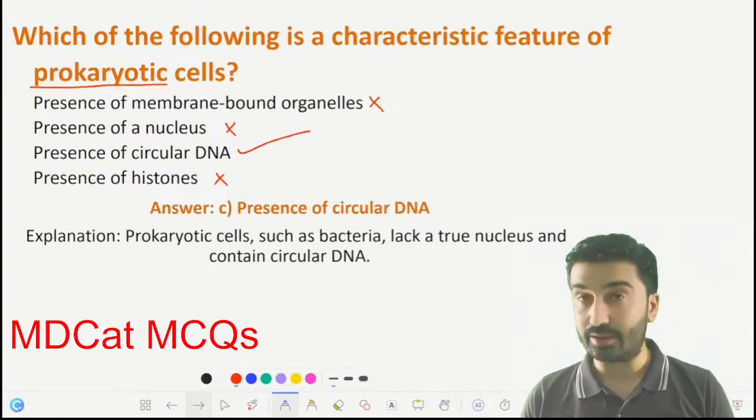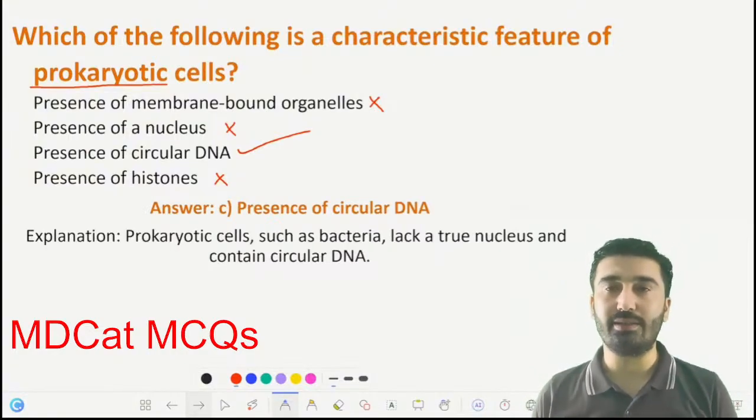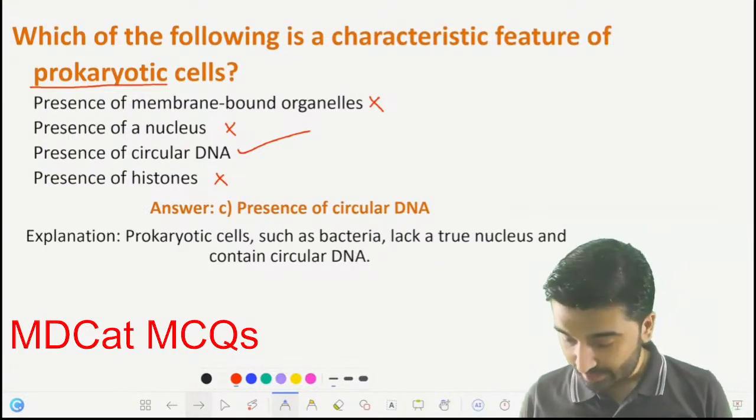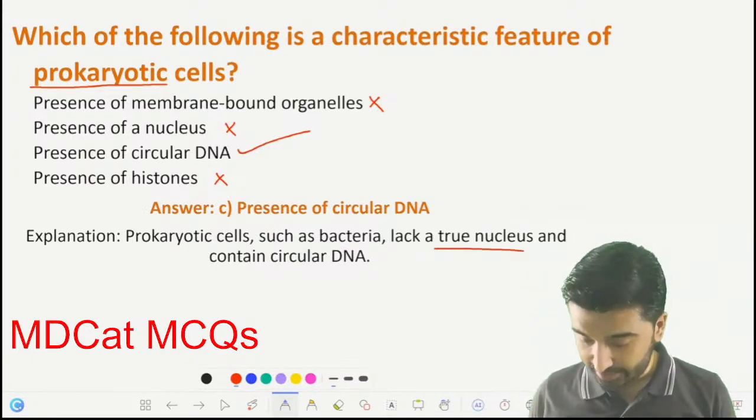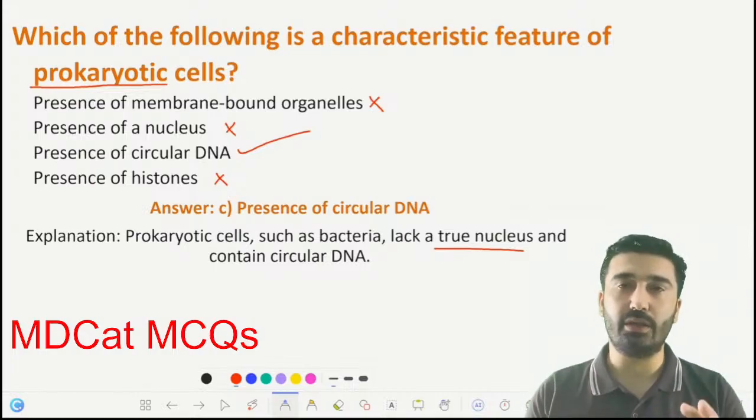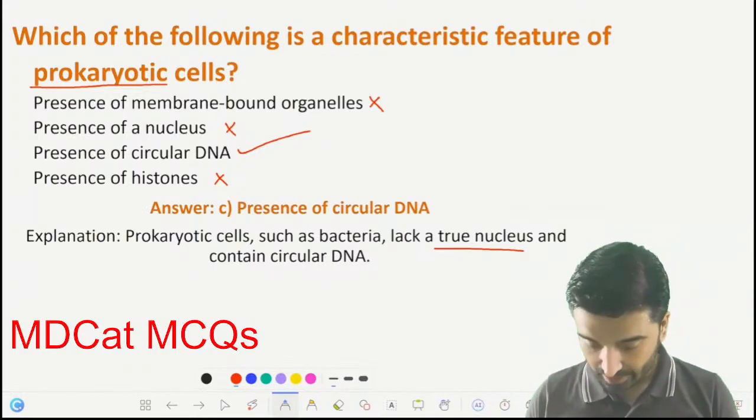Prokaryotic cells such as bacteria, for example bacteria and cyanobacteria, lack a true nucleus. They don't have a true nucleus and contain circular DNA. They just have circular DNA.